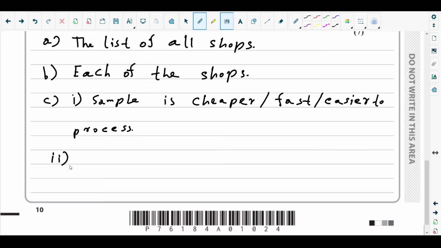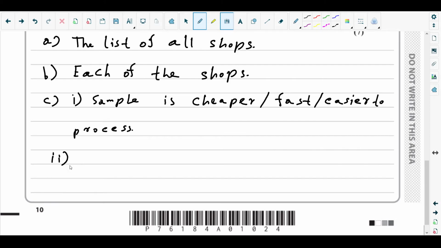Or you can say it might not give the accurate results as for the whole population. And since it's just considering a small part of the whole population, it might be biased. Why might it be biased? Because a small group of data might be biased towards one of the factors.